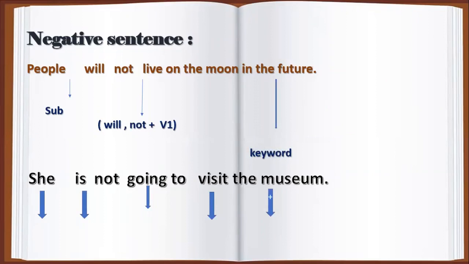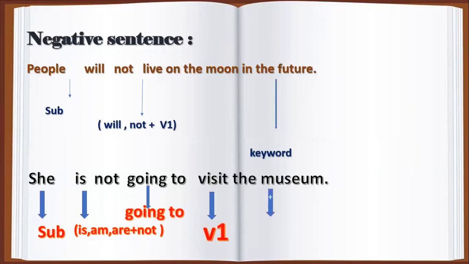To negate any sentence that contains going to, you are going to add not to verbs to be, is, am, and are. For example, she is not going to visit the museum. Here we have she is the subject, is not is the negative form of is, plus going to, plus the base form of the verb visit, and the museum is the object of this sentence, okay?